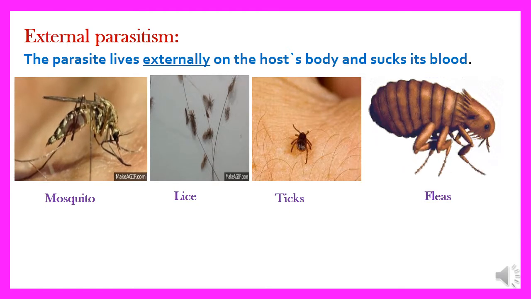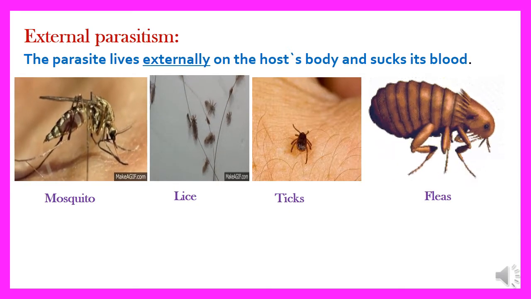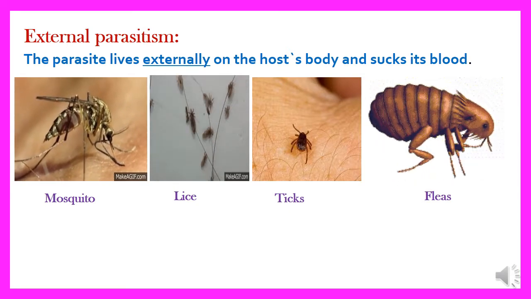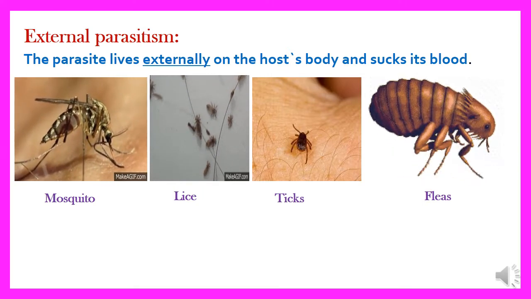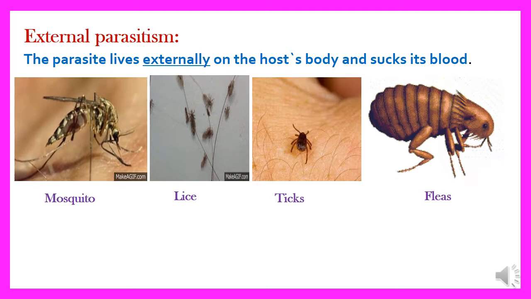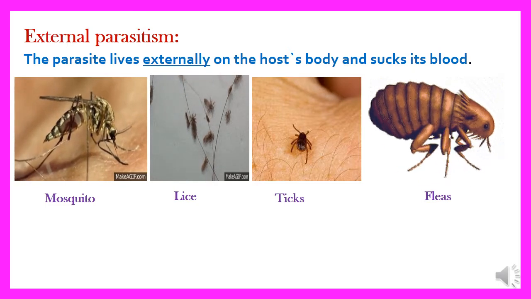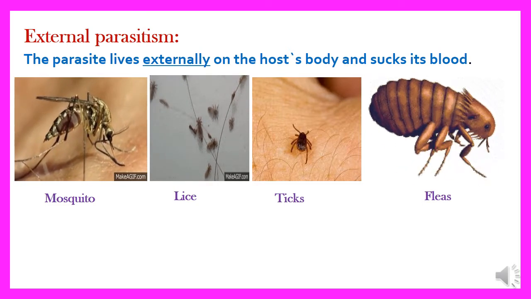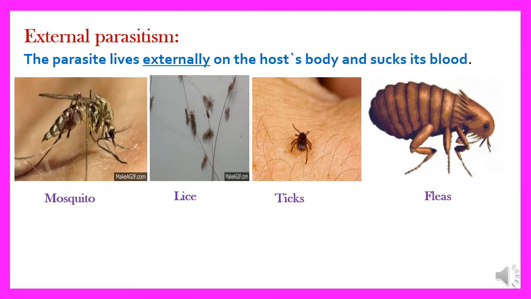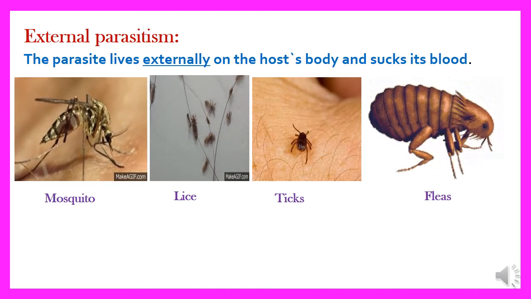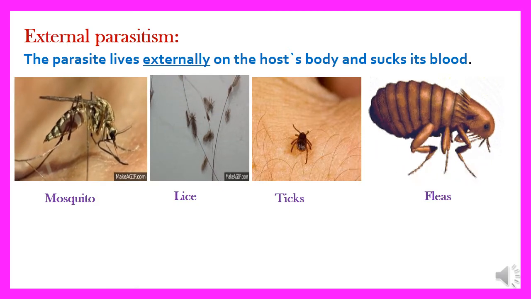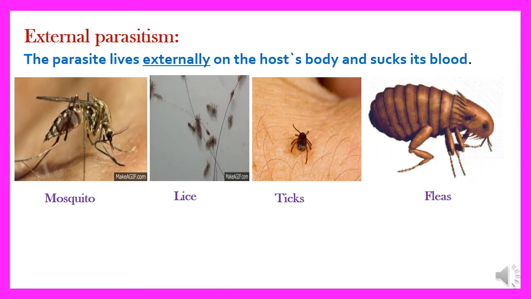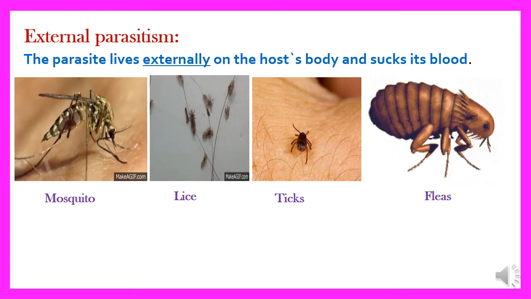And if I added external to the word parasitism, you must say that the parasite lives externally or outside the host's body. So if I ask you, complete the following: external parasites, like what, and what? Your answer will be mosquito, lice, ticks, and fleas.